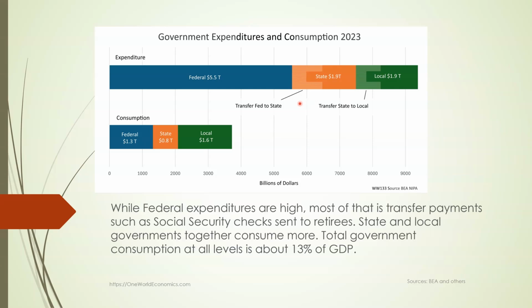State and local governments actually consume about twice as much as the federal government. Federal consumption is chiefly for the military. Total government consumption at all levels is about 13% of GDP. That does not include transfers. That is just the actual consumption of government spending.